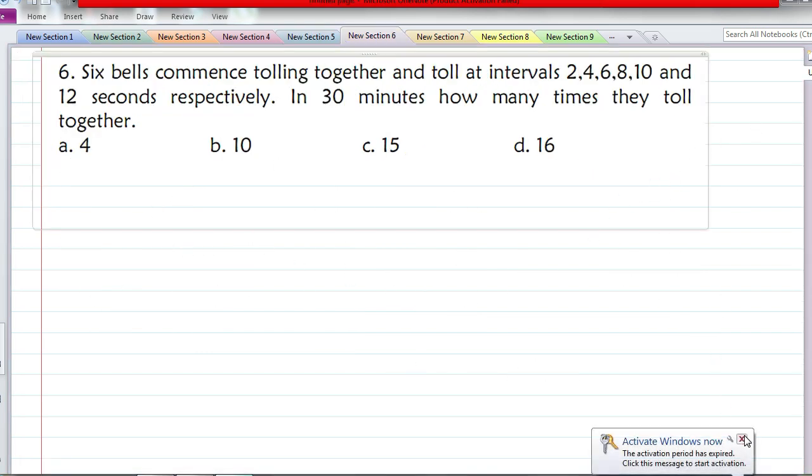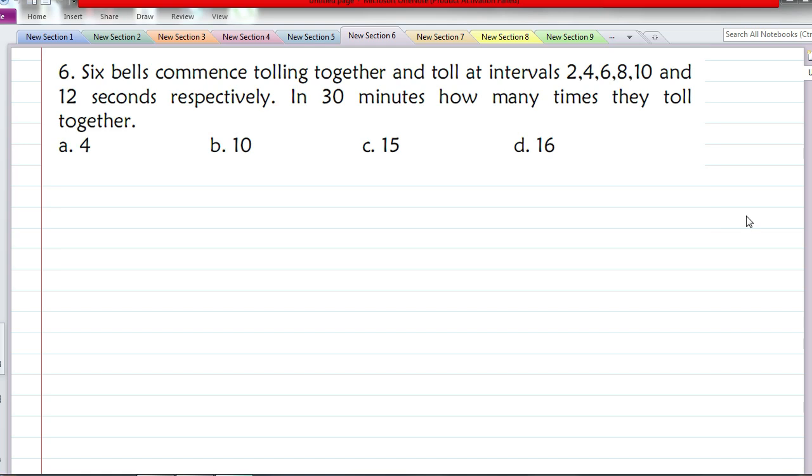Right, so next we'll see our next question. 6 bells commence tolling together and toll at intervals of 2, 4, 6, 8, 10 and 12 seconds respectively. In 30 minutes, how many times do they toll together? That is the question.